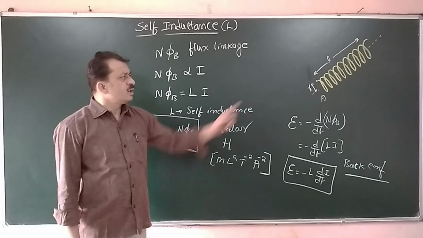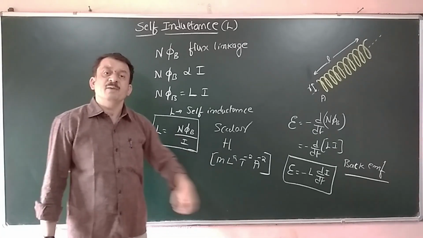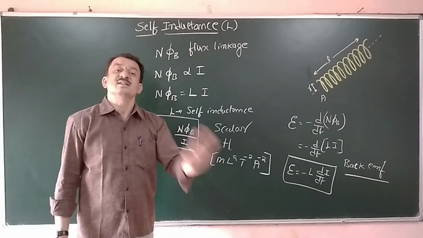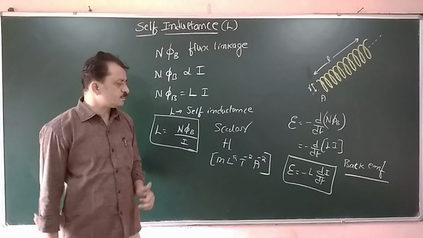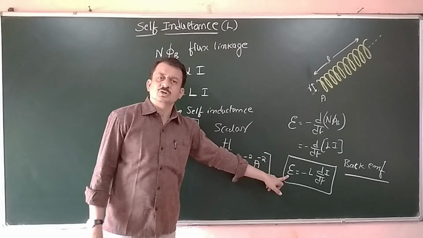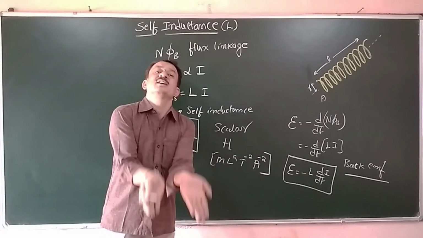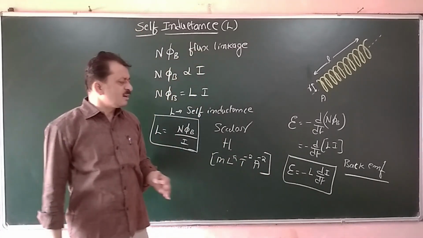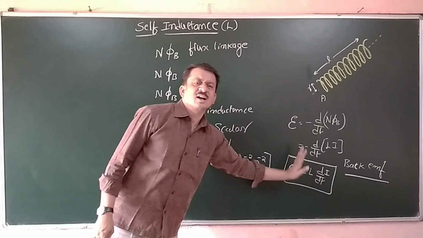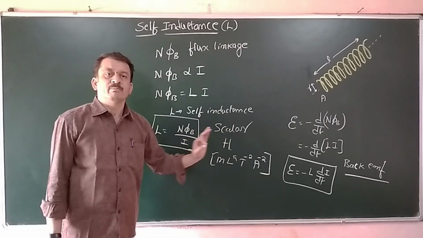That is, if the current is increasing in that solenoid, EMF is induced. The induced EMF produces a current such that the net current is decreasing. This is one aspect. If the current is decreasing in the coil, then also EMF is induced. This induced EMF generates a current such that the net current is increasing. So this induced EMF opposes any change in the current. That's why this EMF is also called back EMF.